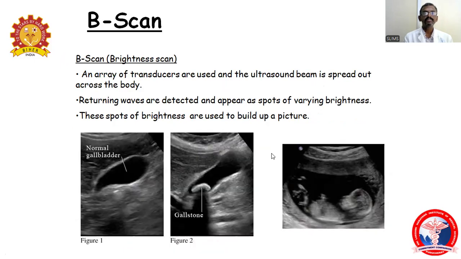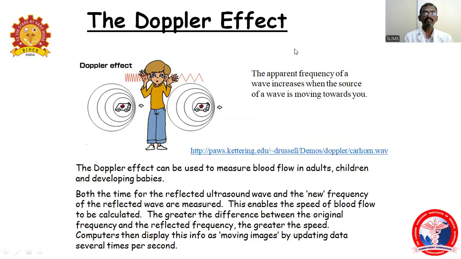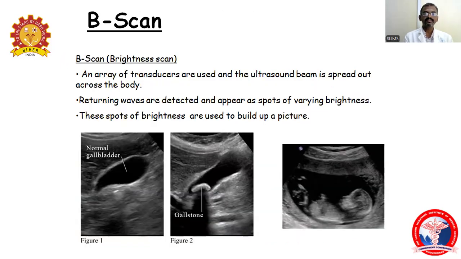So coming to the B scan, what do you mean by B scan? B scan is nothing but a brightness scan. When you see the x-axis and y-axis, then you can produce the images. When there is only one axis, we cannot produce an image. So we require two axes to produce a live image. Most ultrasounds will be live images. That's why it is called a real-time imaging study.